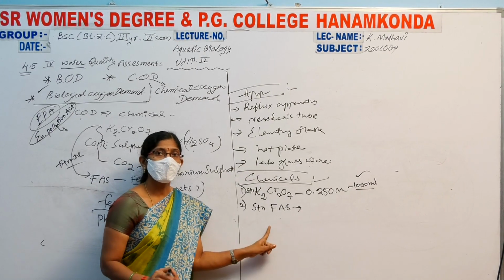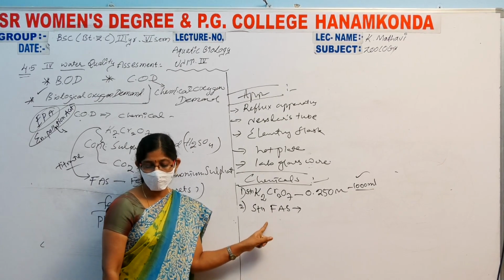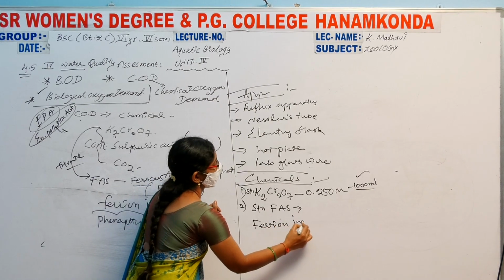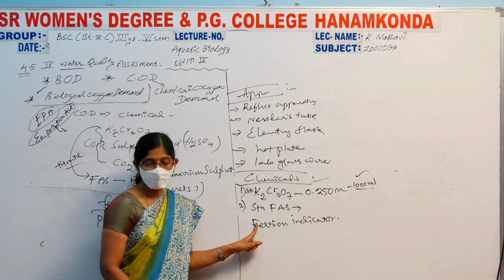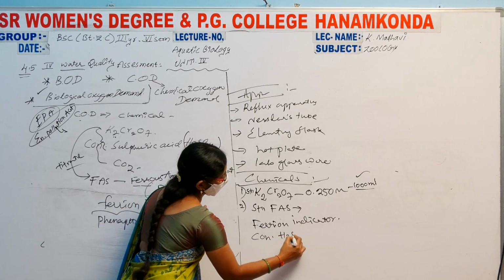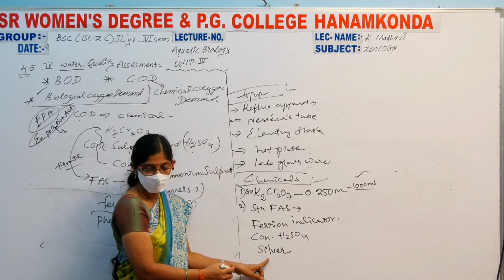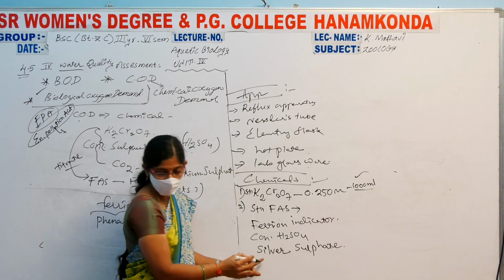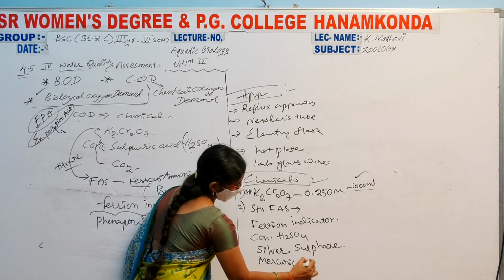The next chemical is the ferroin indicator, which is also one of the most important ones. And next, concentrated sulfuric acid, silver sulfate, and mercuric sulfate.